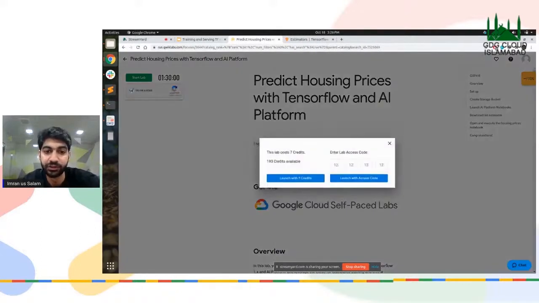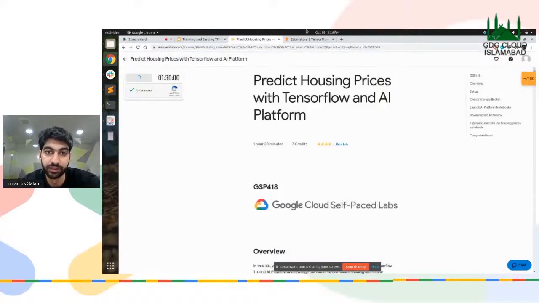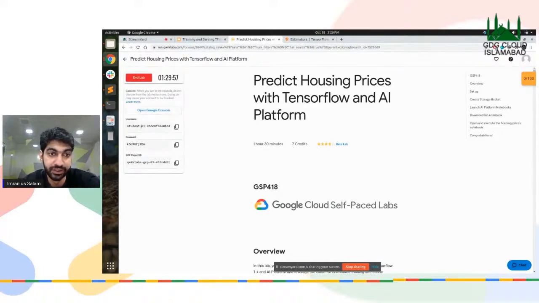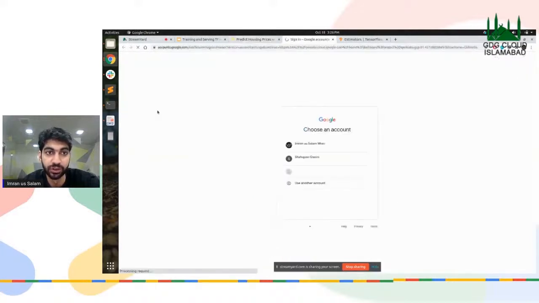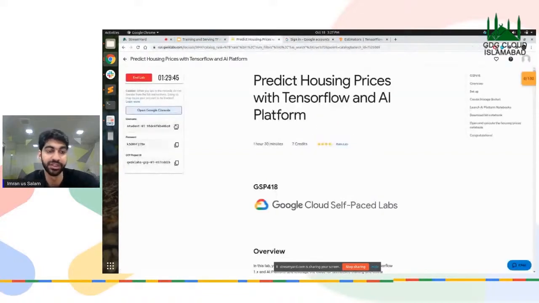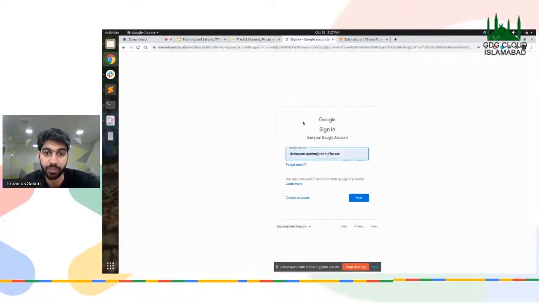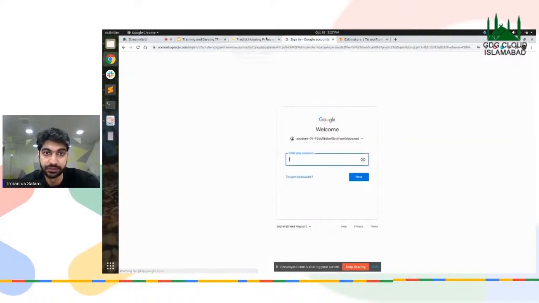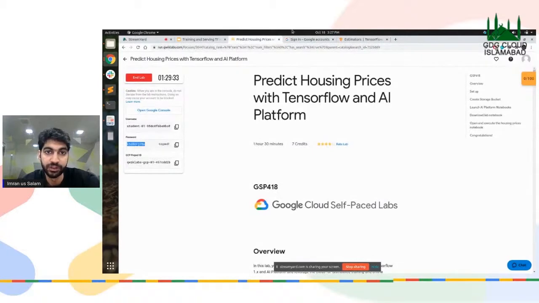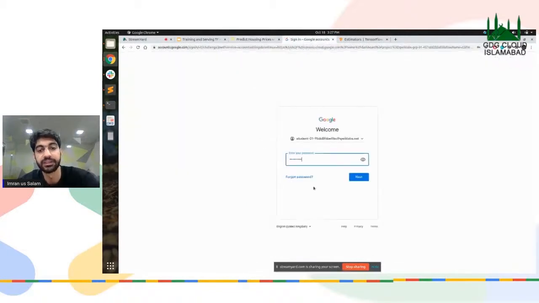So QuickLab basically provides you with a temporary Google Cloud account, which is given here. So I'm going to open the console.cloud.google, and I have to use another account because this particular lab has provided me with a username, password, and a GCP project ID, right? Now, when you are doing the lab, these are the steps you're going to follow.